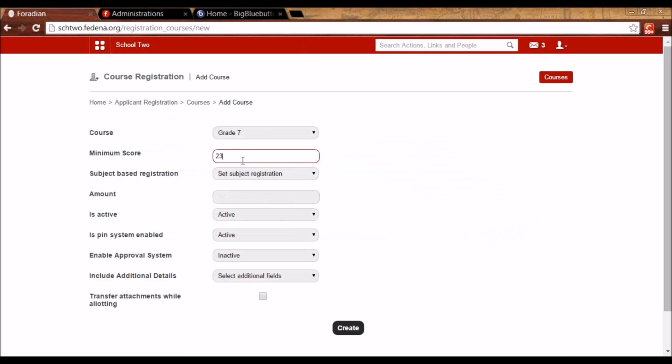Like for here, in grade 6, the student should have scored minimum 23 marks to be able to apply to grade 7. So the admin will be getting a warning in this case, and he can either bypass the warning or reject the student based on that.